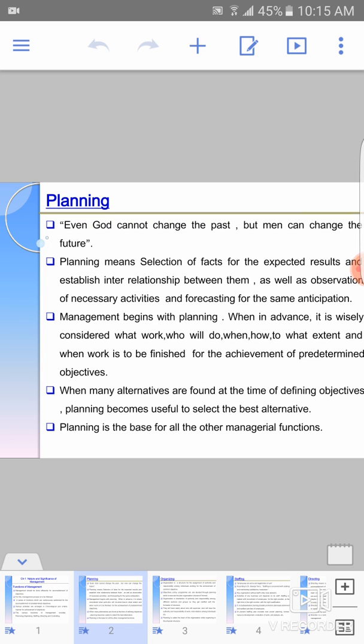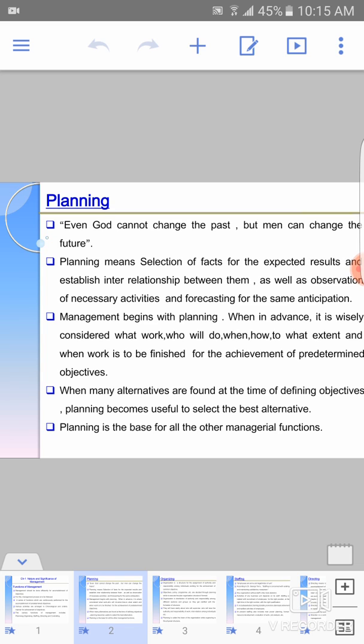Next, at what time, meaning how many hours we are going to take to achieve the objectives, and how many man hours are required to achieve a specific objective. All these things are decided well in advance. Everything is planned and then we perform the activities. So planning is a very important function of management when we are starting any business. We have to plan out everything in advance.